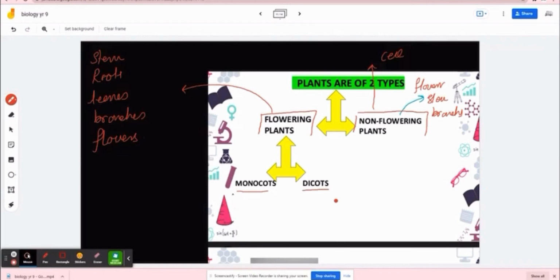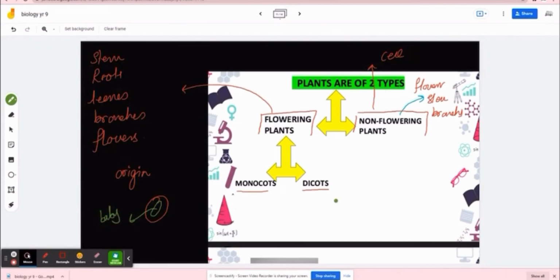Remember, I told you that plants, what is the origin of a plant? If you remember from your previous grades, exactly, seed. Inside a seed, remember, there is a tiny structure, and that is called a baby leaf.